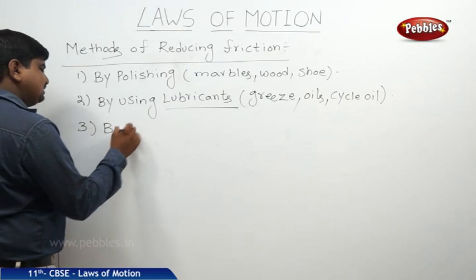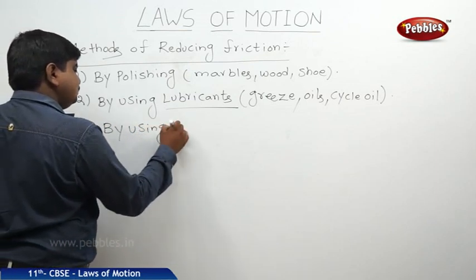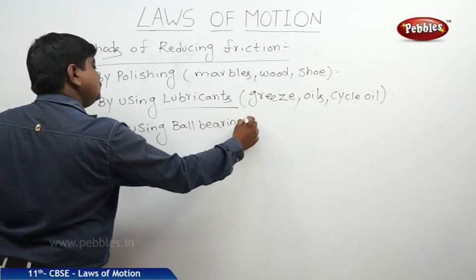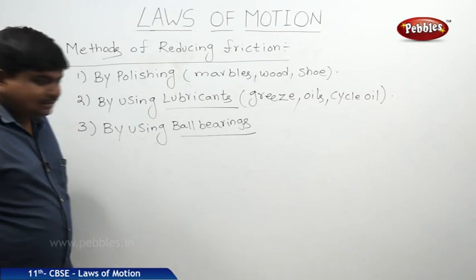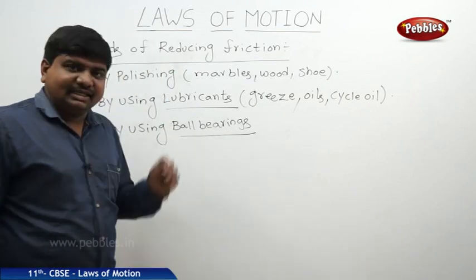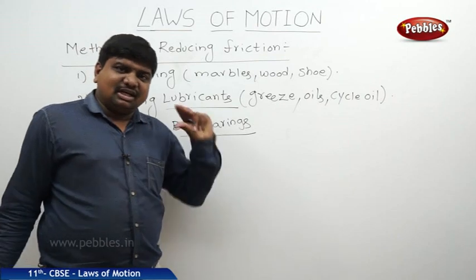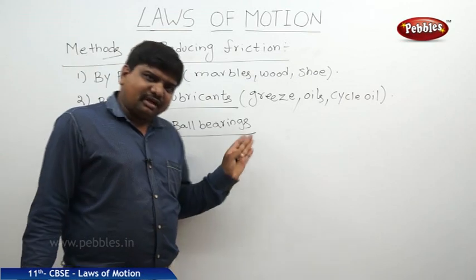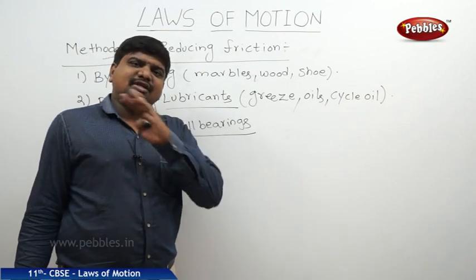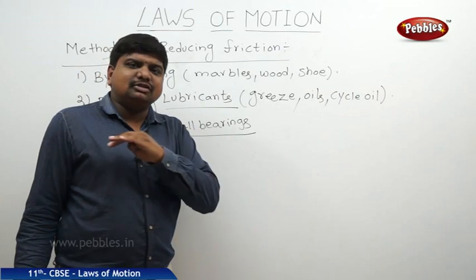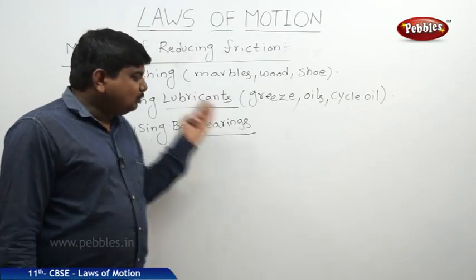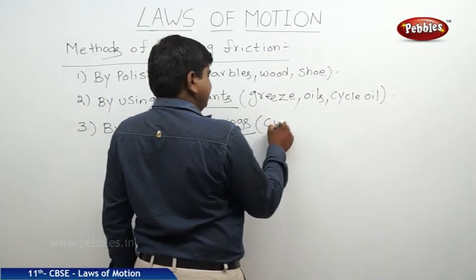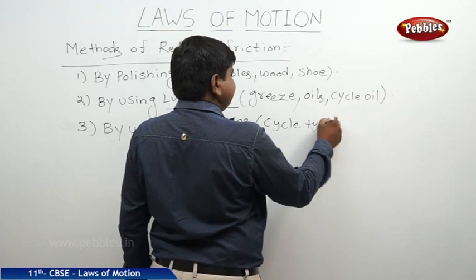By using ball bearings. If you see the cycles, motor vehicles, they have ball bearings. Those ball bearings are spherical in shape and smoothly designed, which can rotate the wheel freely. If the ball bearings were removed from the part, the rotation of the wheels would be so difficult. So the ball bearings which are immersed in the grease will give a smooth feeling to rotate the wheel of the vehicle in any direction. Best example, cycle type vehicles.